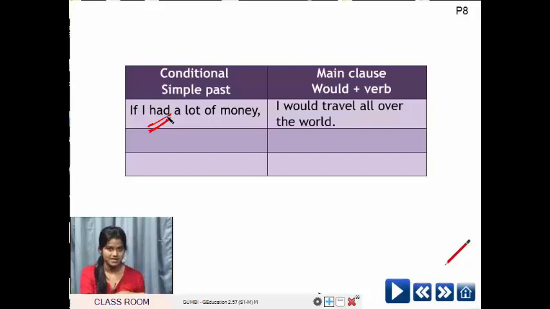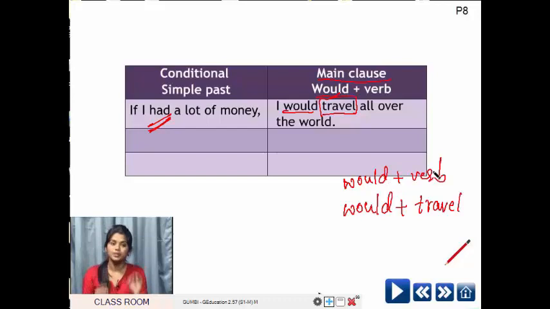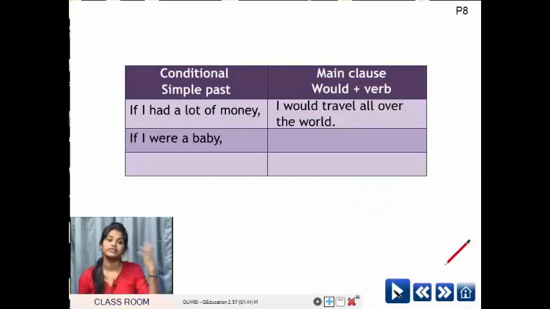So this whole conditional clause is in past tense. Now you observe the main clause. Would travel. Correct? Would travel is a verb here. So would plus verb.